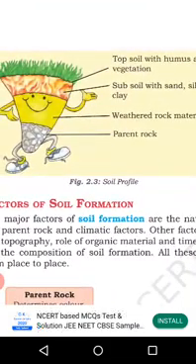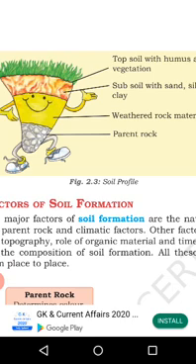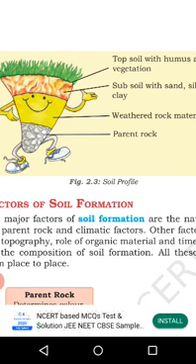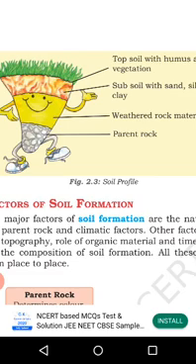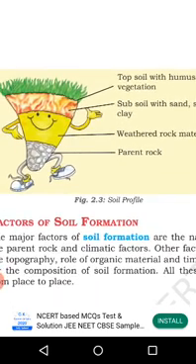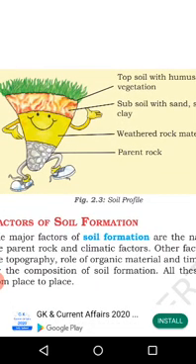Now next one, you can see this one, that is soil profile. At the bottom layer, that is known as parent rock, the rock by which the soil is formed. The second layer is the layer of weathered rock material. After that, the third layer is known as subsoil.